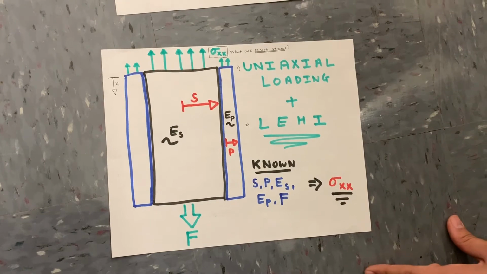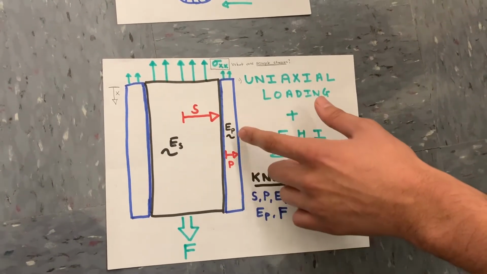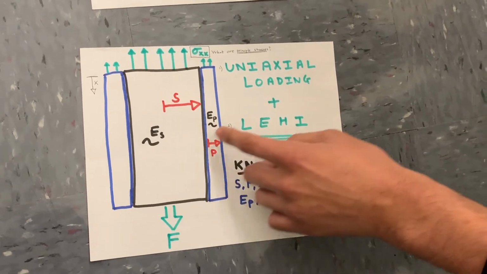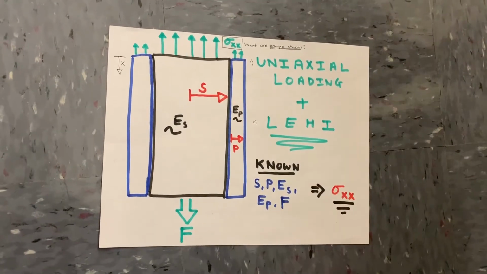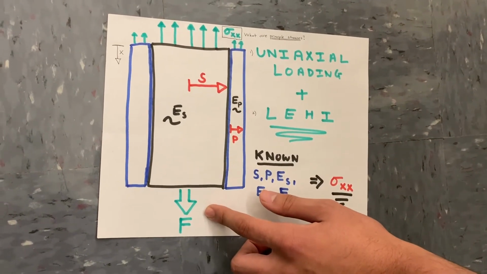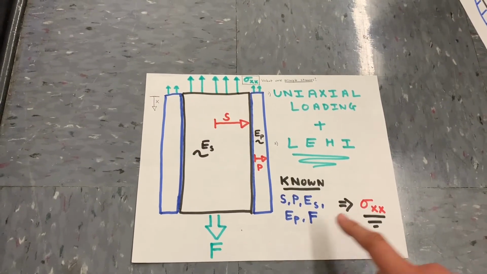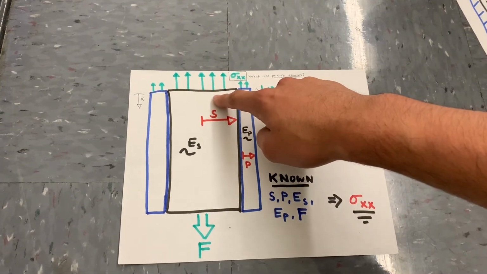Our variable input factors will be the radius of the spinal cord, the radius of the pia mater, the Young's modulus of the spinal cord, the Young's modulus of the pia mater, and finally our fifth and final variable input, the compressive force exhibited by Joe's fall. So with these 5 input variables, we can now determine the axial stress experienced by the pia mater and by the spinal cord.